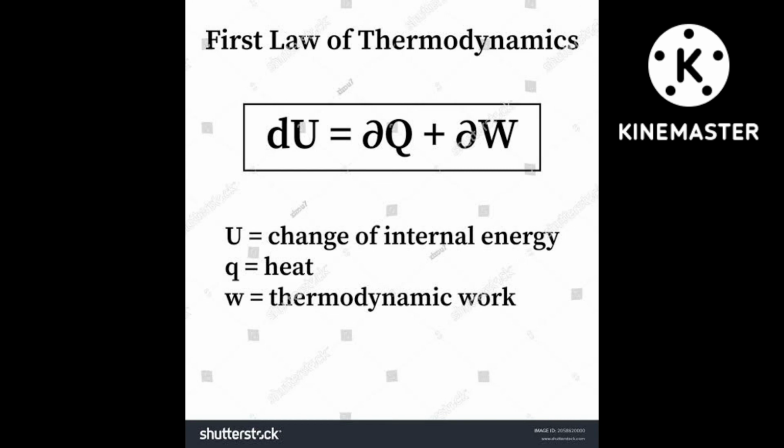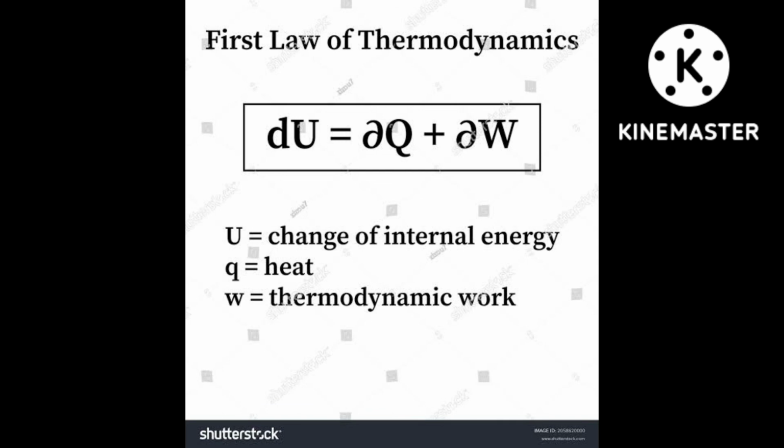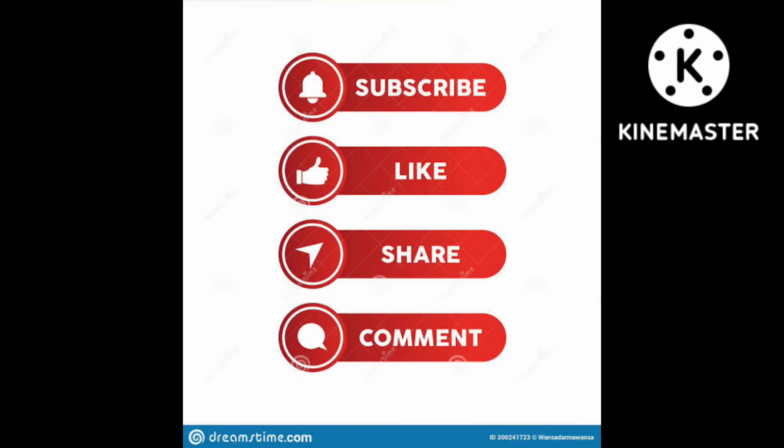ln means natural logarithm. How did it come? It came after integration. After integrating dV upon V, it turned to ln V2 upon V1. Now this ln you can convert into log, logarithm. So you got work done is equal to minus nRT ln V2 upon V1.